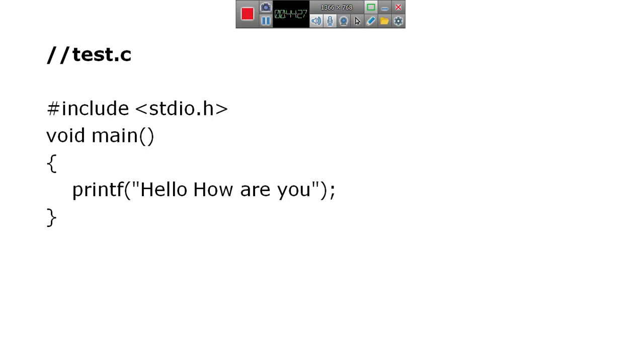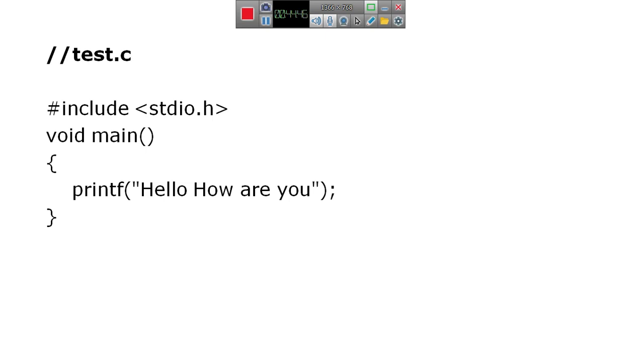And how to create a file, what an editor is, and what a source file is, I have also explained.